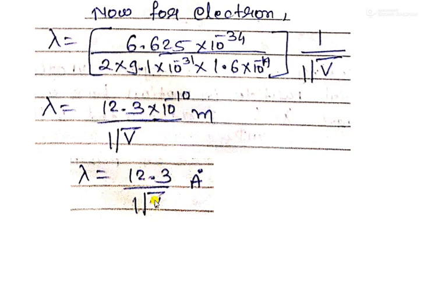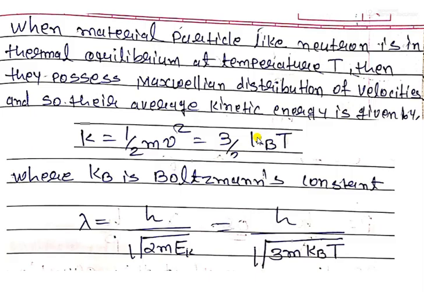If we change the potential, whatever value of potential we put here, we can calculate the lambda of the particular electron. So this is the second formulation of the de Broglie equation.